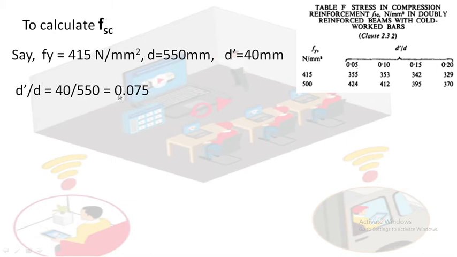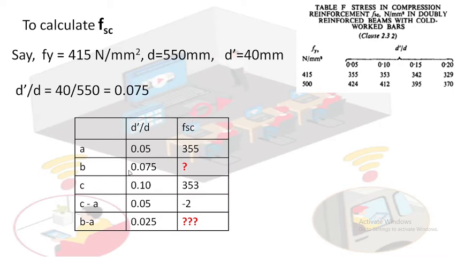0.075 is in between 0.05 and 0.1. Are you getting me? 0.075 is in between 0.05 and 0.10. That means the FSC value is in between 355 and 353. Okay, next.